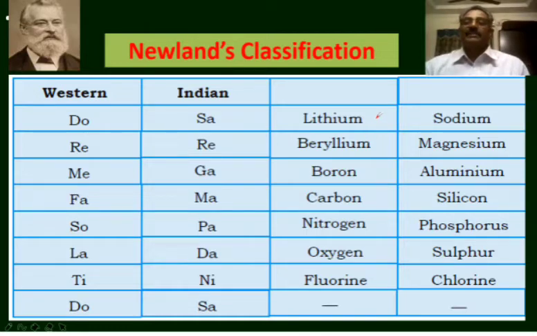If we start from lithium, suppose lithium is the first element, beryllium second, boron third, carbon fourth, nitrogen fifth, oxygen sixth, fluorine seventh, and sodium is the eighth element. The properties of lithium are similar to the properties of sodium.